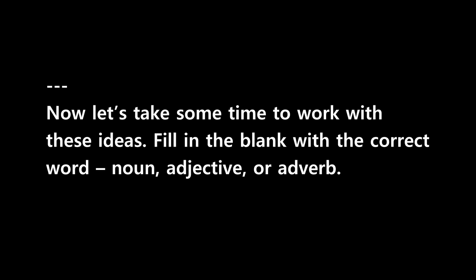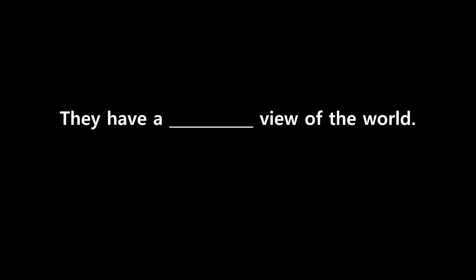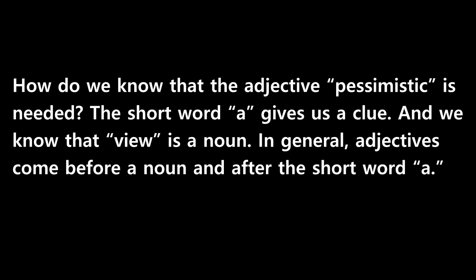Now let's take some time to work with these ideas. Fill in the blank with the correct word, noun, adjective, or adverb. They have a blank view of the world. The correct answer is this: they have a pessimistic view of the world. How do we know that the adjective pessimistic is needed? The short word a gives us a clue, and we know that view is a noun. In general, adjectives come before a noun and after the short word a.